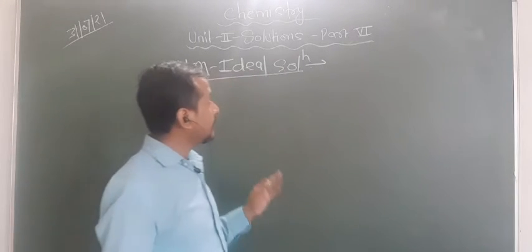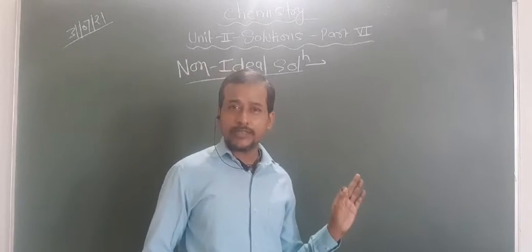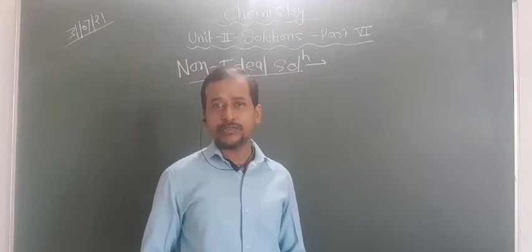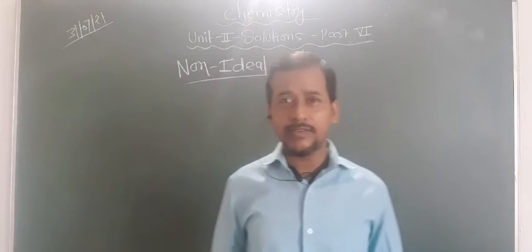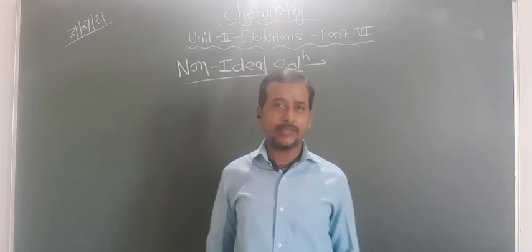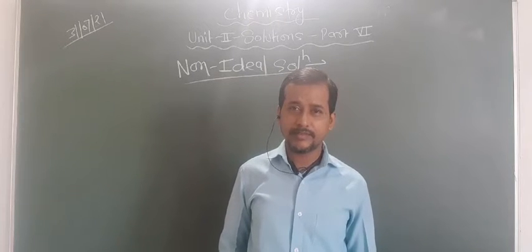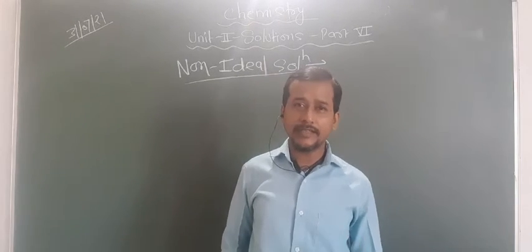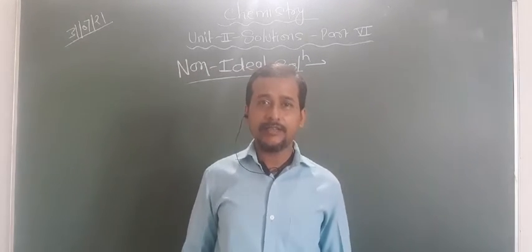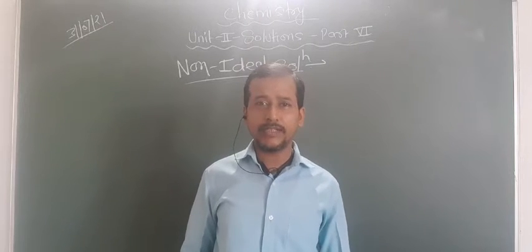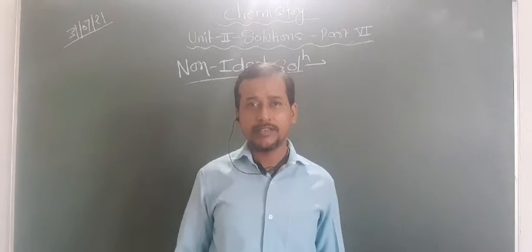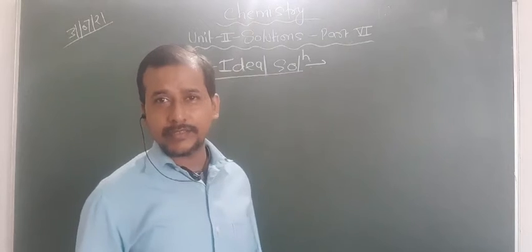So my today topic basically belongs to the solution chapter again. Today I will talk about part 6 of unit 2, Solutions. In this part I will tell you about non-ideal solutions and azeotropic mixtures, also known as constant boiling mixtures. Are you getting this point or not? In yesterday's lecture I told you about ideal solutions and the conditions by which we can know that a given solution is an ideal solution. Today's lecture belongs to non-ideal solutions.